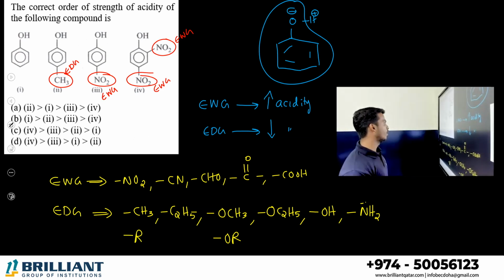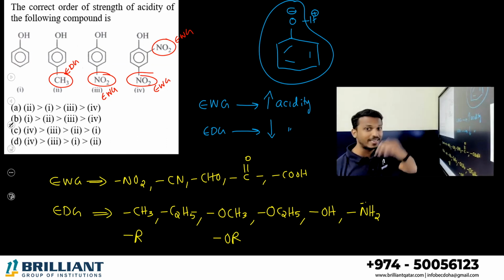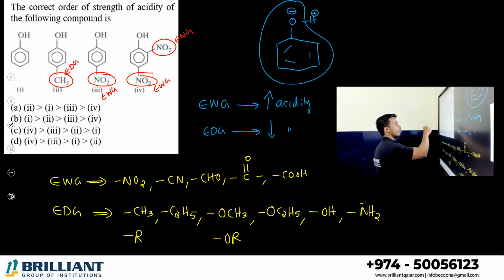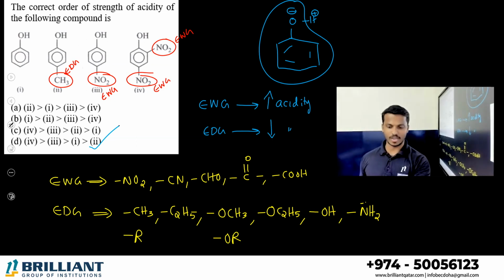Fourth one, unfortunately, C and D both have 4. Okay, no problem. After that, no doubt, the third one, because it contains at least 1 electron withdrawing group. After that, which one? First one or second one? First one, correct, because electron donating group will decrease the acidity. So compared to phenol, the second one has the least acidity. So 4, 3, 1, 2. That is option D, the correct answer. Okay, next.